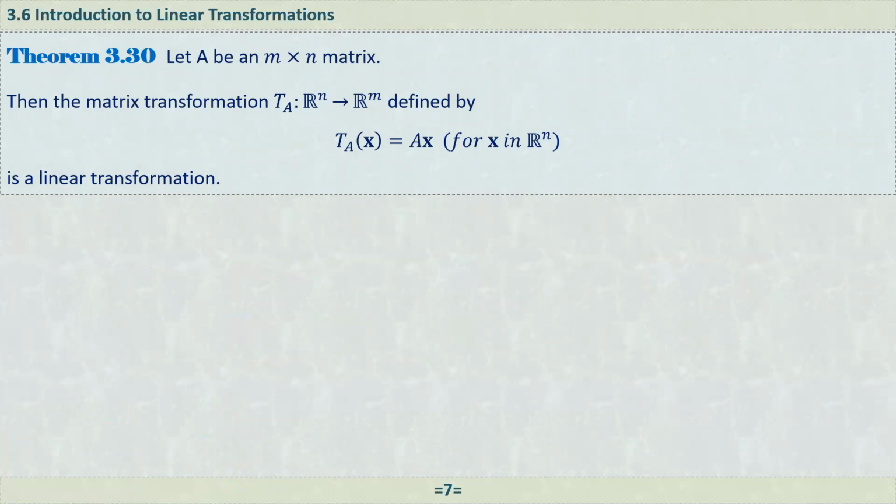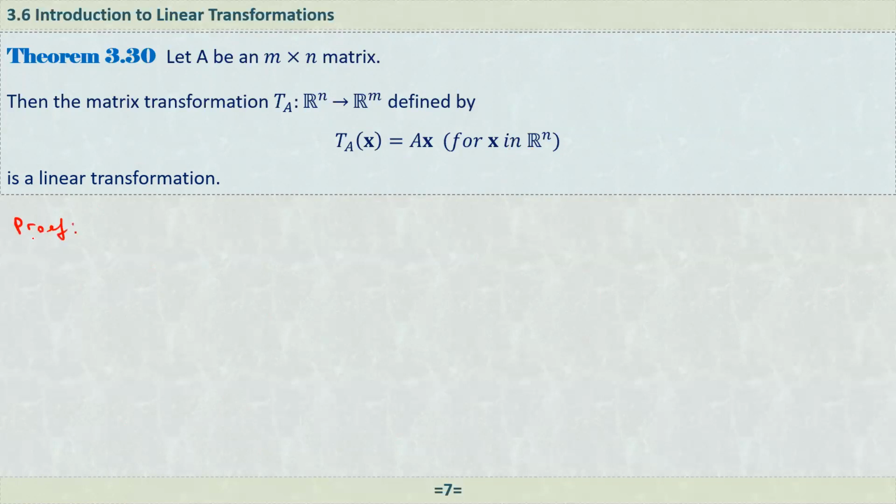So now, after this example, we can just give this theorem. It says: let A be an m by n matrix, then the matrix transformation T_A from R^n to R^m, defined by T_A of x equals Ax for every x in R^n, is a linear transformation. So A is a matrix, right? We have to show that it's a linear transformation. And how to prove that is very simple.